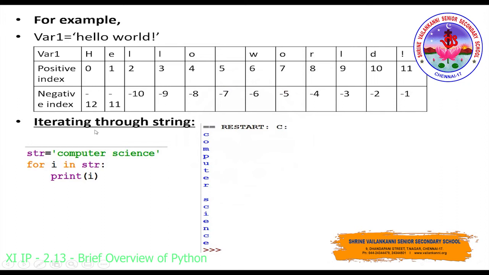And to iterate through the string, how can we iterate through the string using a for loop? If you look at this example, str is a variable, and for this variable they have declared the string computer science within single quotes. Now we are going to make use of a for loop to iterate through the string. So for i, the control variable, in str, it will check each and every value and assign each value to the variable i. It iterates through each and every character, and it gets displayed here in the output.